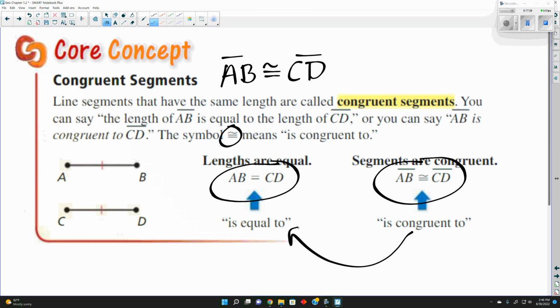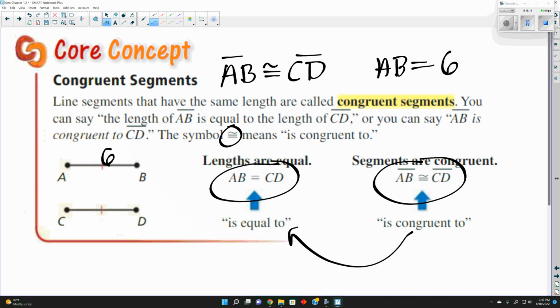If we're talking about a segment's length, that AB is 6 inches, or has a length of 6, we would say AB, without the line segment above it, equals 6, because we're talking about its length, its measure. If we include the line segment above it, we're talking about the figure. So if I said AB is 6 units, I would say AB is equal to 6, because that's its length, its measure.